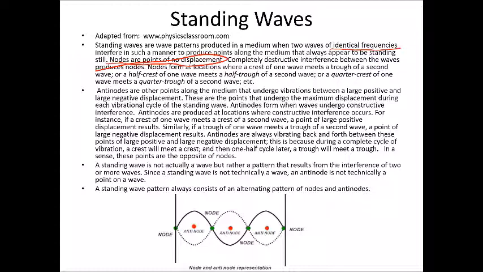Antinodes, on the other hand, are the points along the medium that undergo large positive or large negative displacements. These are the points of maximum displacement. Antinodes form because of constructive interference. They're where crest meets crest or trough meets trough. So here we see an antinode, antinode, antinode. The green dots, on the other hand, those are nodes.